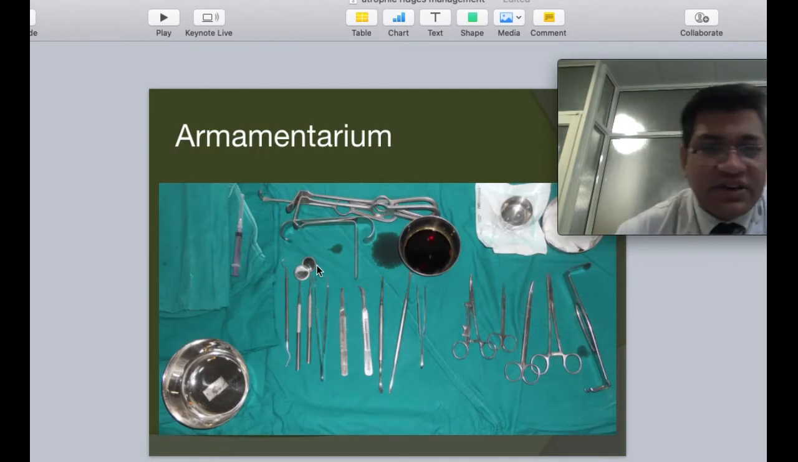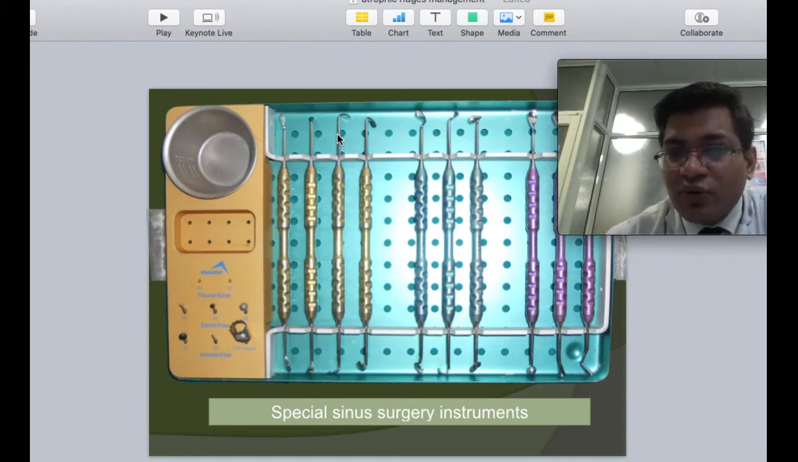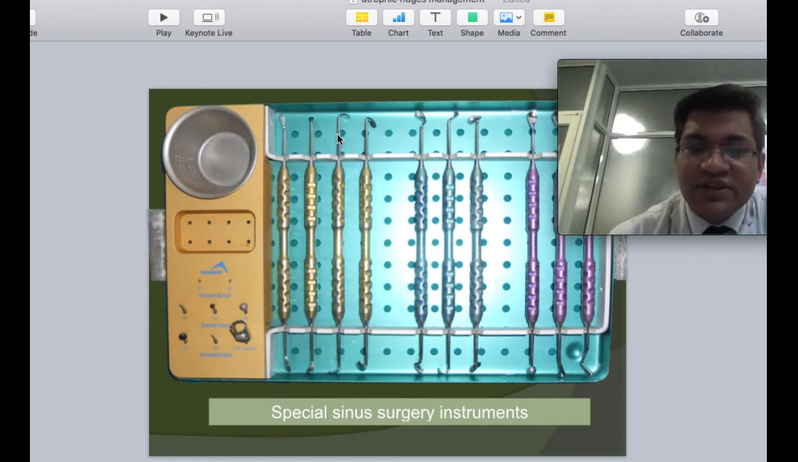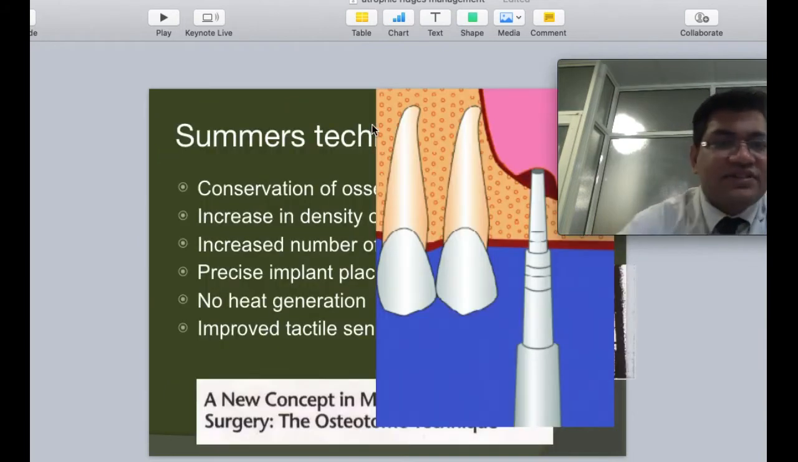Armamentarium are basic surgical kits and specific sinus surgery instruments. I am particularly fond of these curettes, which help in sinus floor elevation, and these kits vary from place to place and with surgical preferences. This is the kit which I generally use for direct sinus lift cases, and it has all these nooks and crannies and angulations which help in easy lifting of the cases.